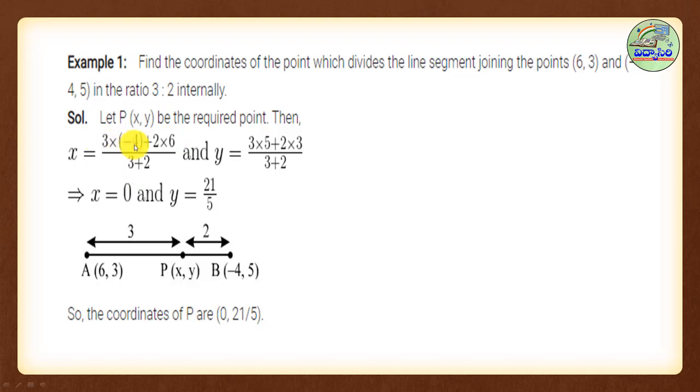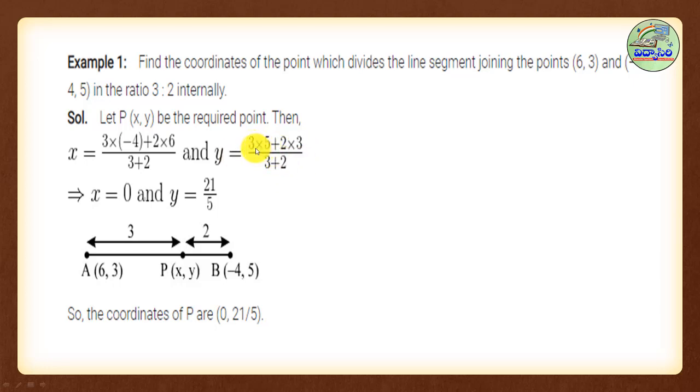Here -12 plus 12 will be 0. 0 by 5. We know 0 by something is 0. And same as y is equal to my2 plus ny1 by m plus n.